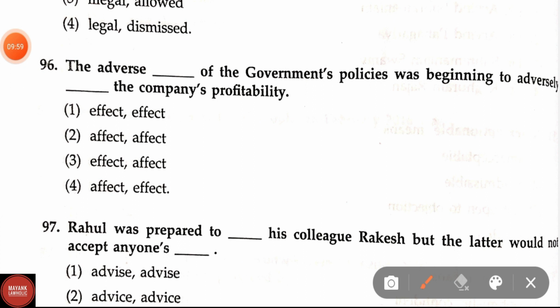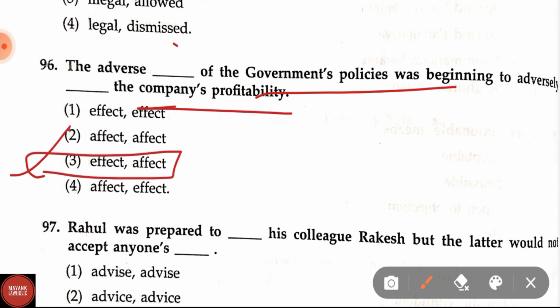Question number 96. The adverse dash of the government's policies was beginning to adversely dash the company's profitability. Correct answer is option 3rd, effect. The adverse effect of the government policies was beginning to adversely affect the company's profitability.